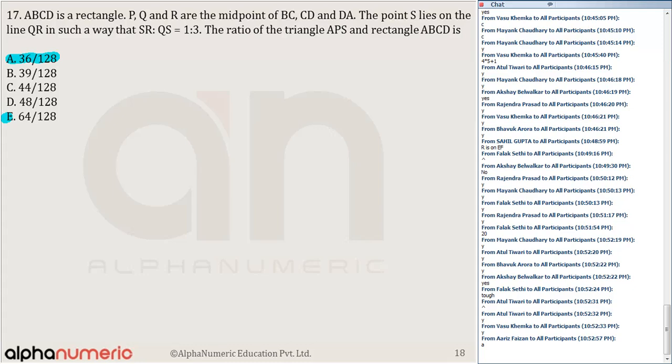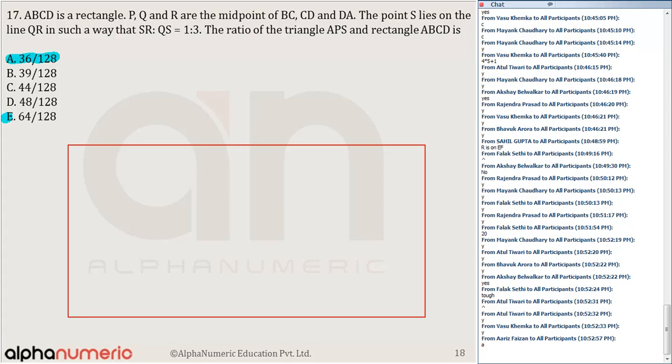It says that ABCD is a rectangle. So I'll say ABCD is a rectangle. That is point A, B, and C. ABCD is a rectangle. P, Q, R are the midpoints of BC, CD, and DA. So mark these points. P is the midpoint of BC. Okay. Q is the midpoint of CD. Alright. And R is the midpoint of DA.